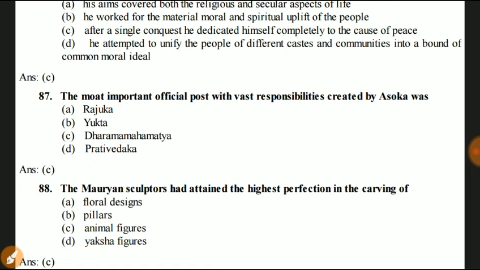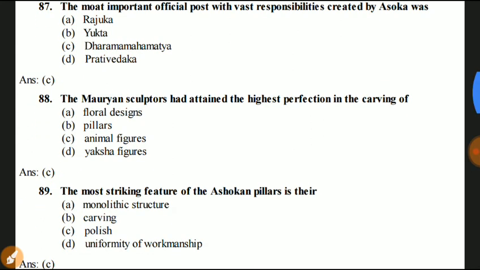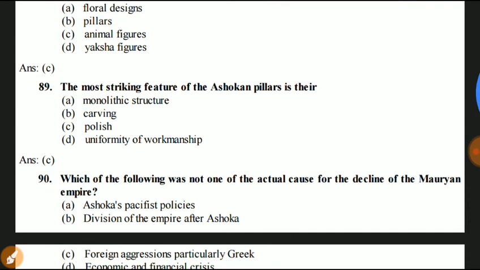Dharma Mahamatra. Your answer C. Next question 88. The Mauryan sculptors had attained the highest perfection in the carving of animal figures. Next question, the most striking feature of the Ashokan pillars is their monolithic structure, carving, polish, and uniformity of workmanship.